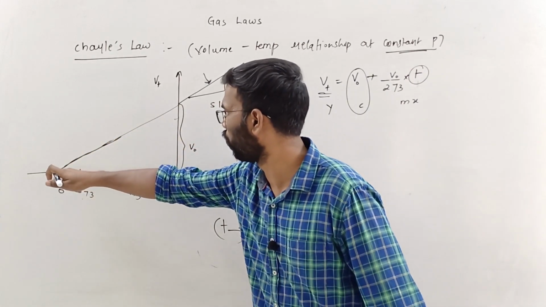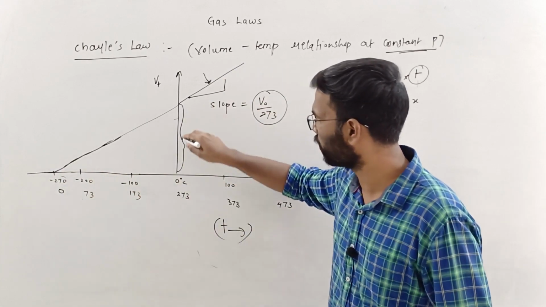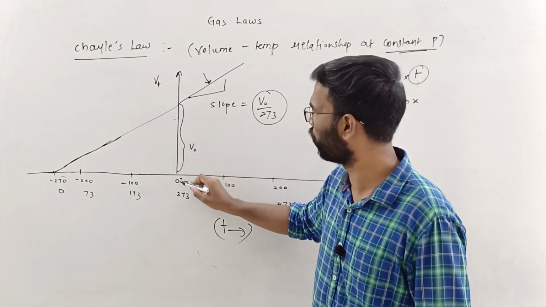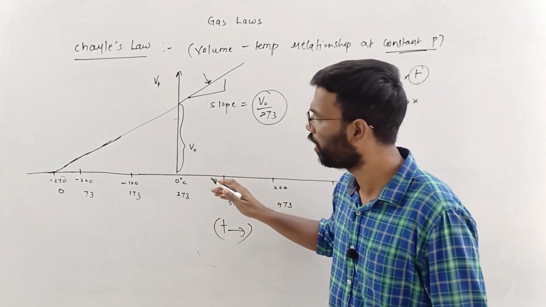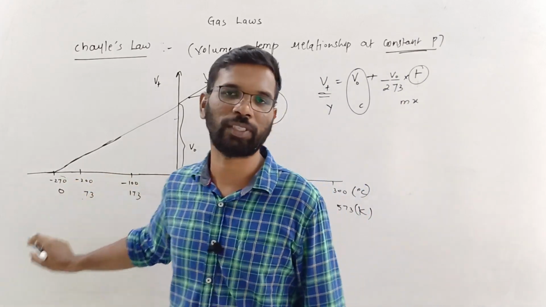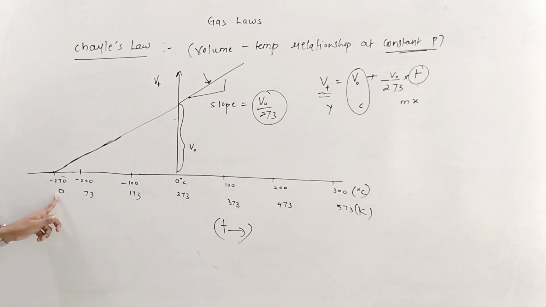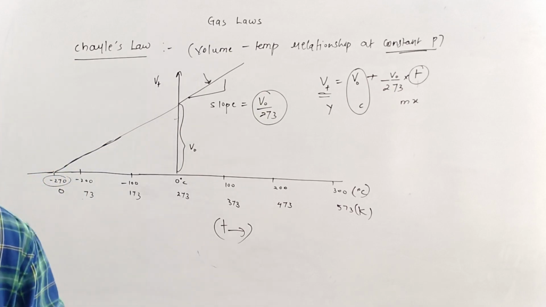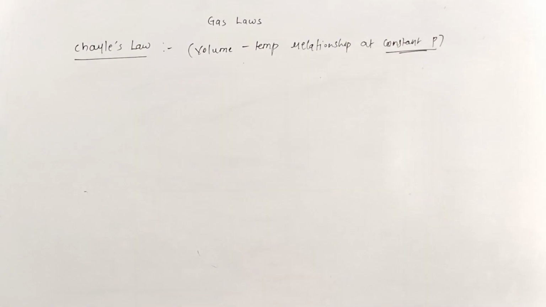Volume is becoming 0 over here. See this? On this axis, it is becoming 0. But it has a certain value at 0 degree Celsius or 273 Kelvin. This temperature is not achievable. This is hypothetical. If somehow we could achieve this temperature, the volume of gas will fall to 0. That is the meaning of this.